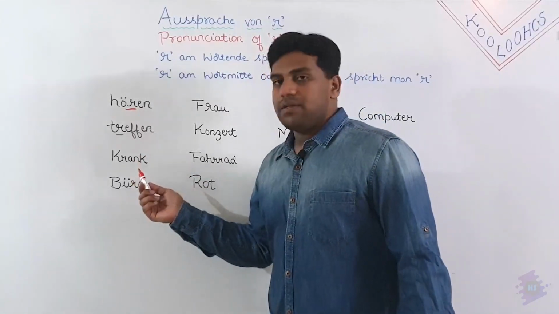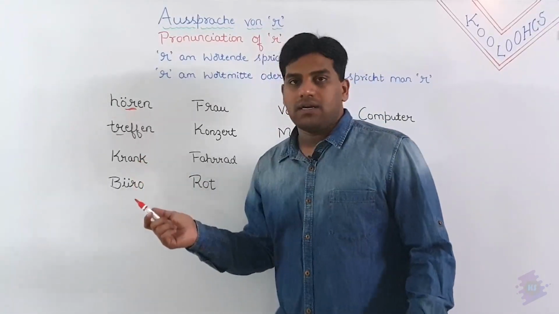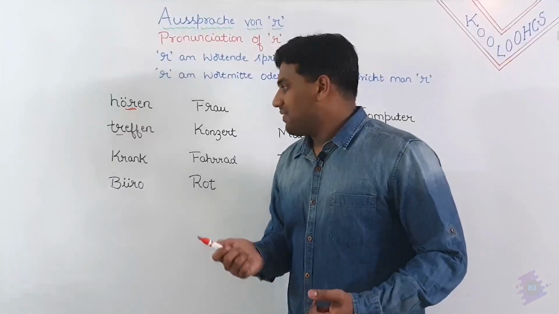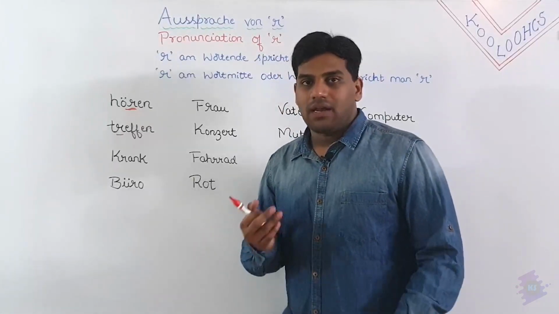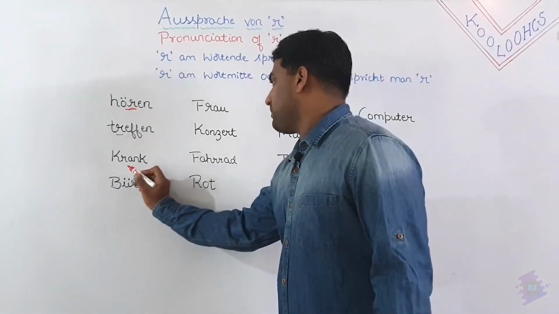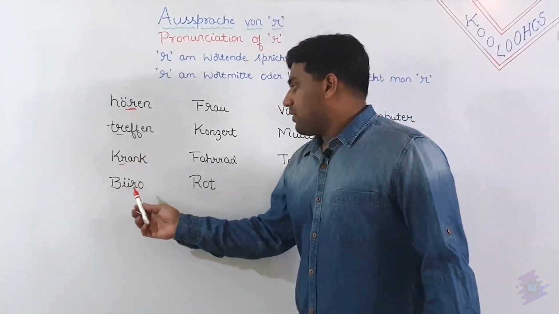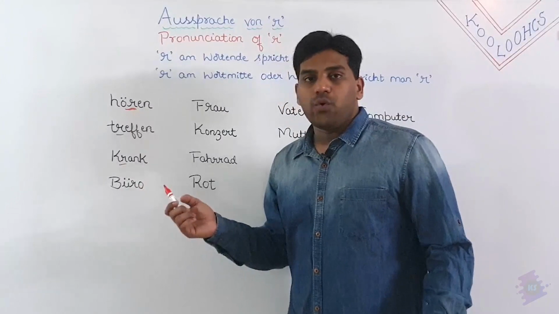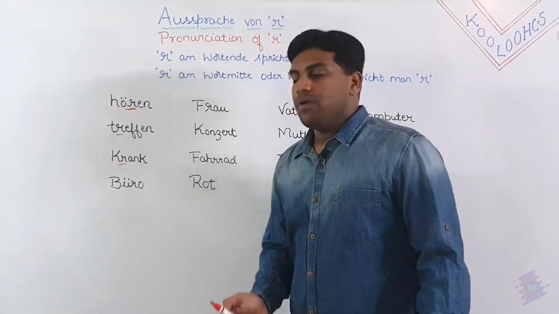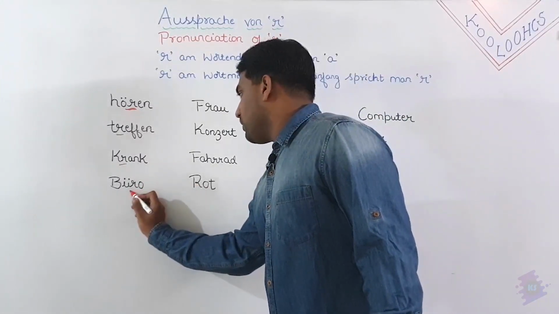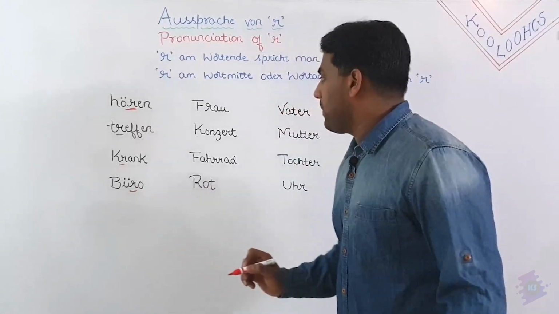And next example is krank. Krank means sick or ill. You pronounce it here because it is appearing in the middle. And here this is Büro. Büro means office. Here also R is appearing in the middle, so you have to pronounce it.